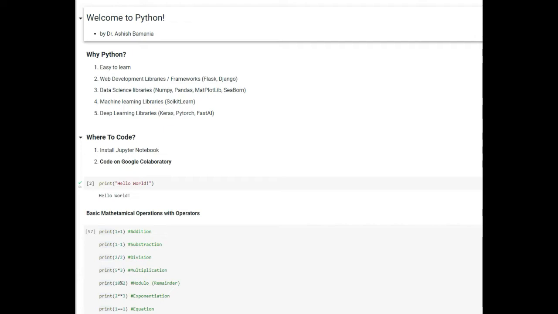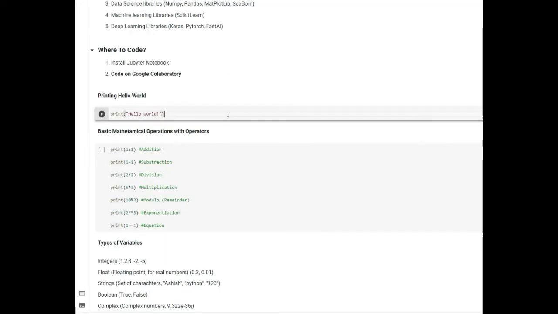So where should you code? One of the things that you can do is you can go online and download Python on your computer and then install Jupyter Notebook, and then you can start coding on your computer. The next and the recommended platform to use is Google Collaboratory. So I would advise you to just open up Google Collaboratory, make an account, which you can do with your Google account, and then you can easily start coding. All right, let's start learning Python.